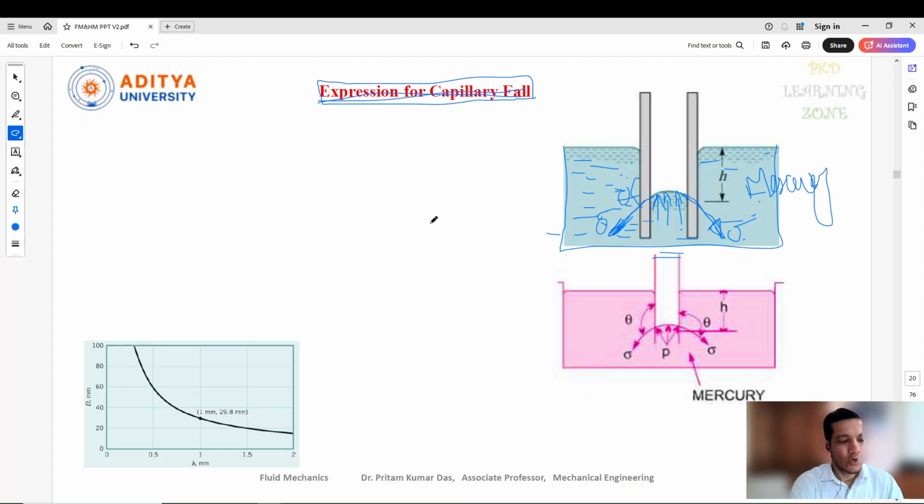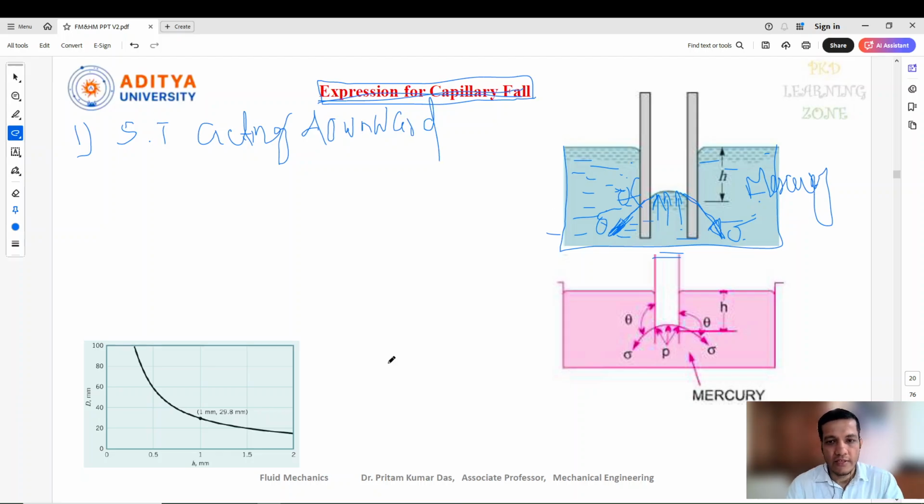Again here also two concepts will be there. One is surface tensile force. So this capillary fall happens, and what are the effects in this capillary fall? Now first one is the surface tension acting downward direction.